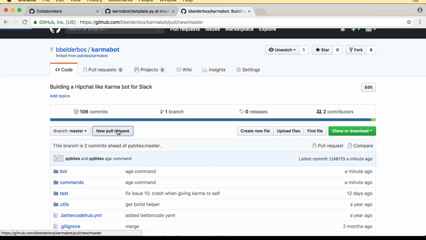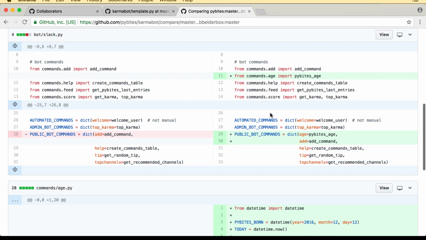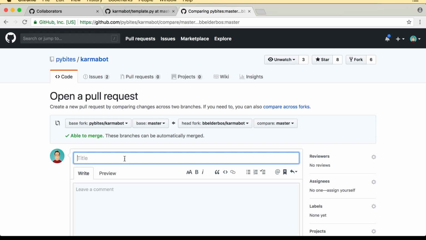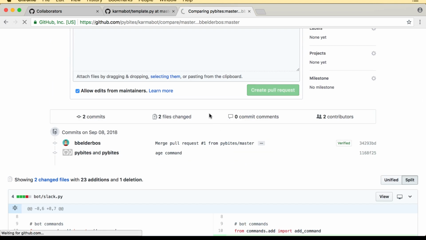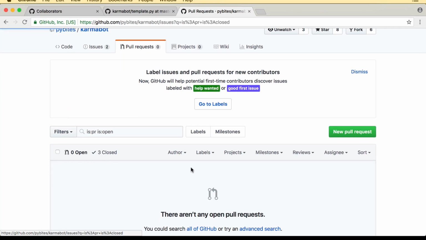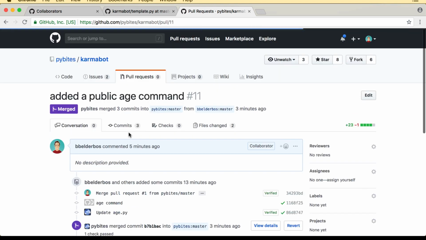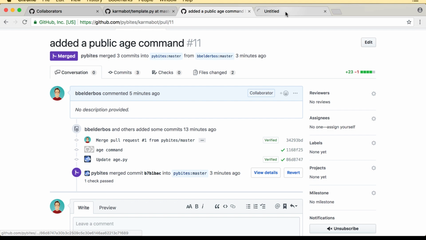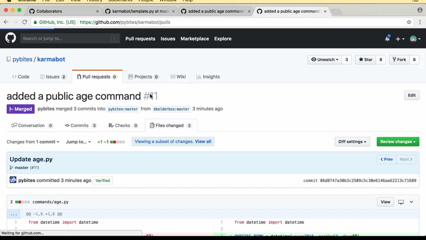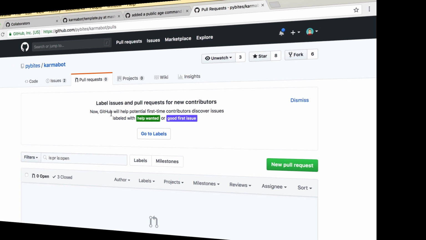Back to GitHub, now I can do a pull request. Here I add the command, and here's the command code. So now I can create pull request, add an age command, a public age command, create pull request. I merged it in. I did notice that I made a mistake. Actually we started on the 19th, not on the 12th. So I made that change as PyBites, merged it in, and pushed it to the bot, onto the Pi Zero where it's deployed.